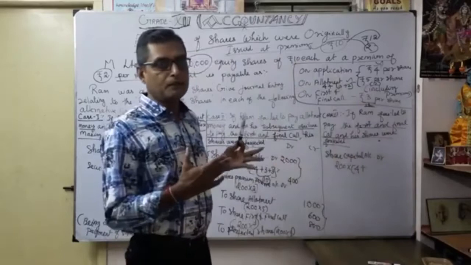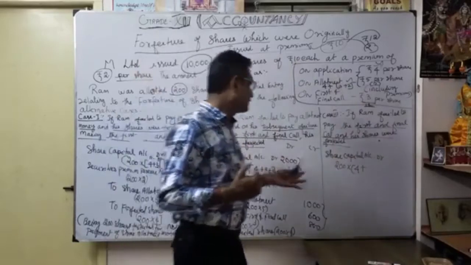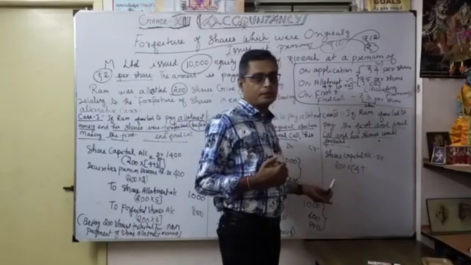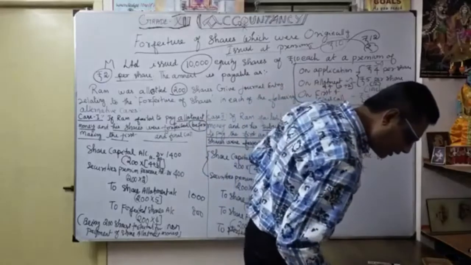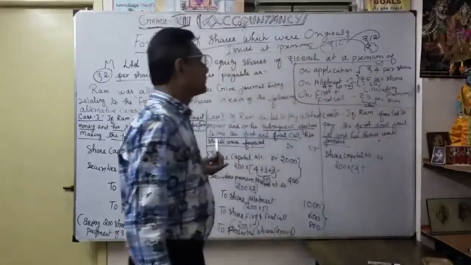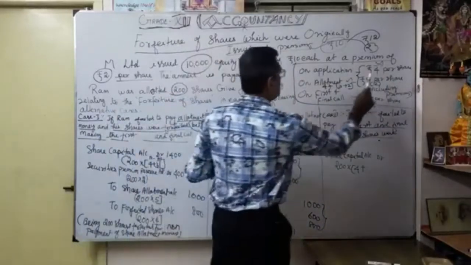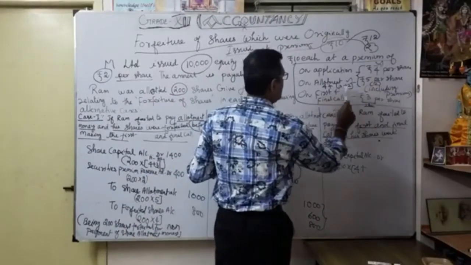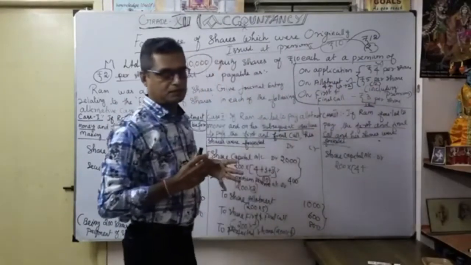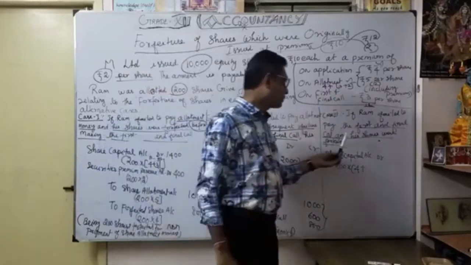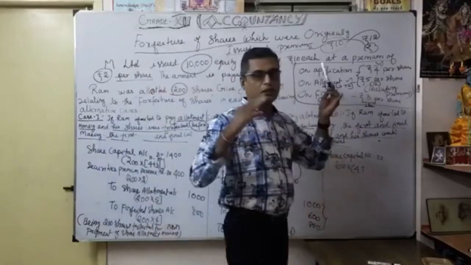Premium has been received, so here we need not show the breakup. So we will take the called-up money only. Totally how much? 4 plus 3 plus 3. Correct. So totally, the default is only on the share first and final call, so all the money is called up.